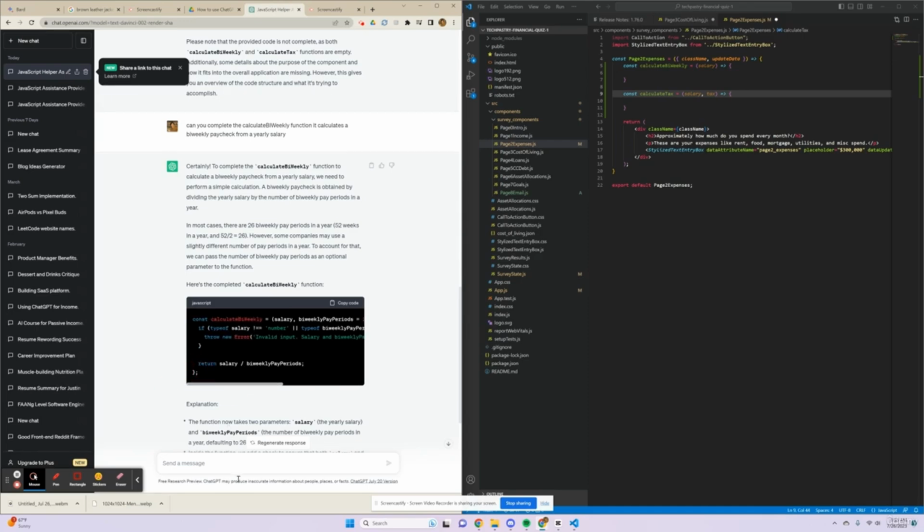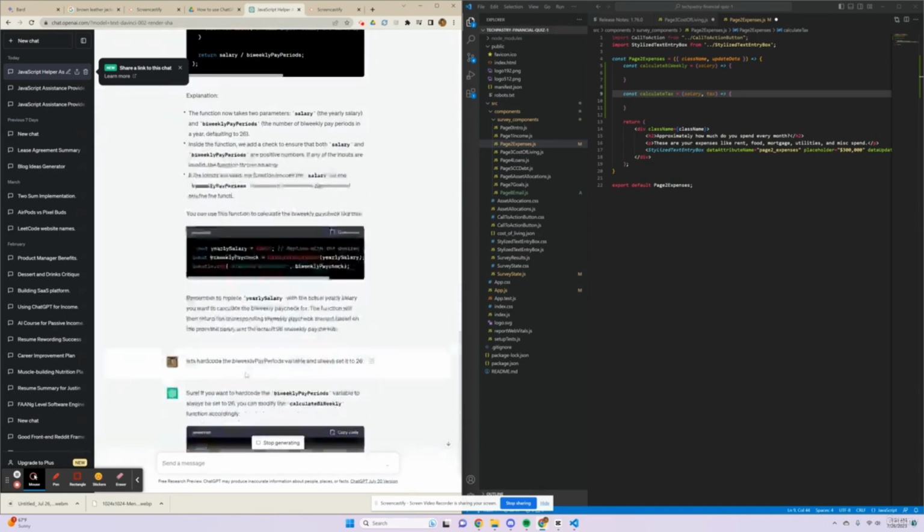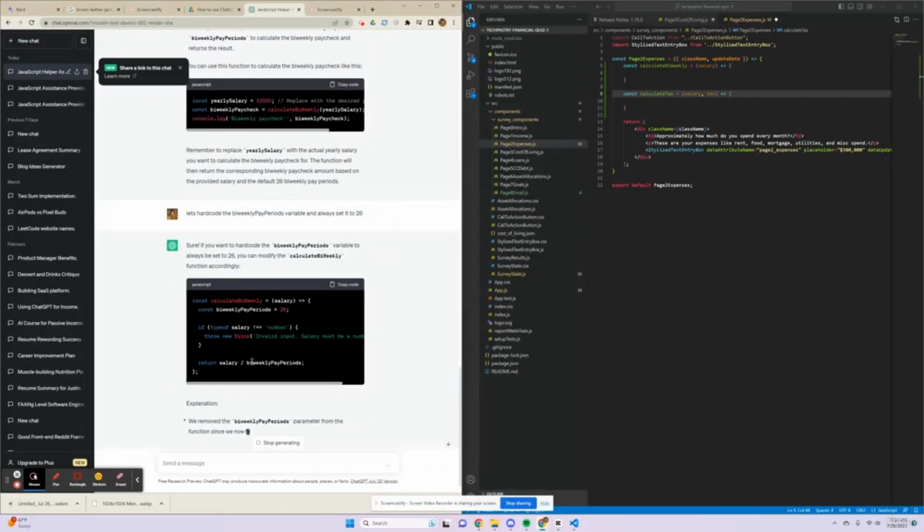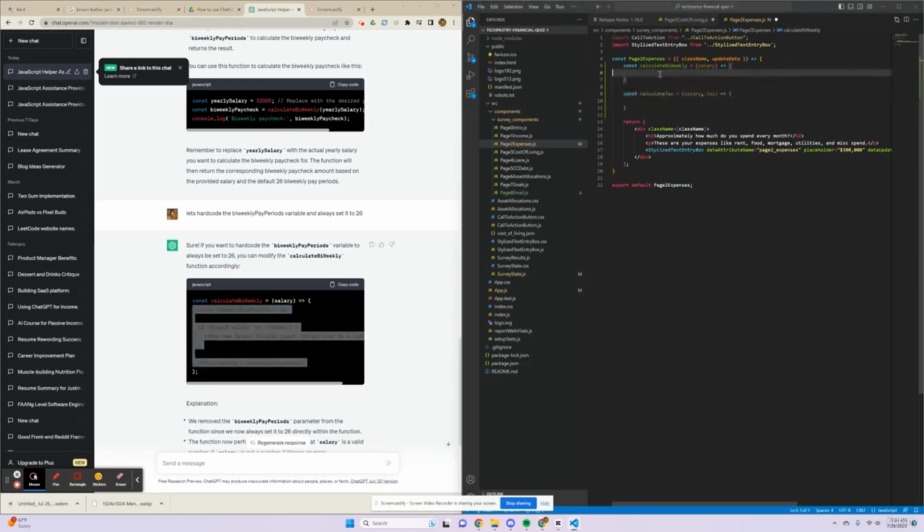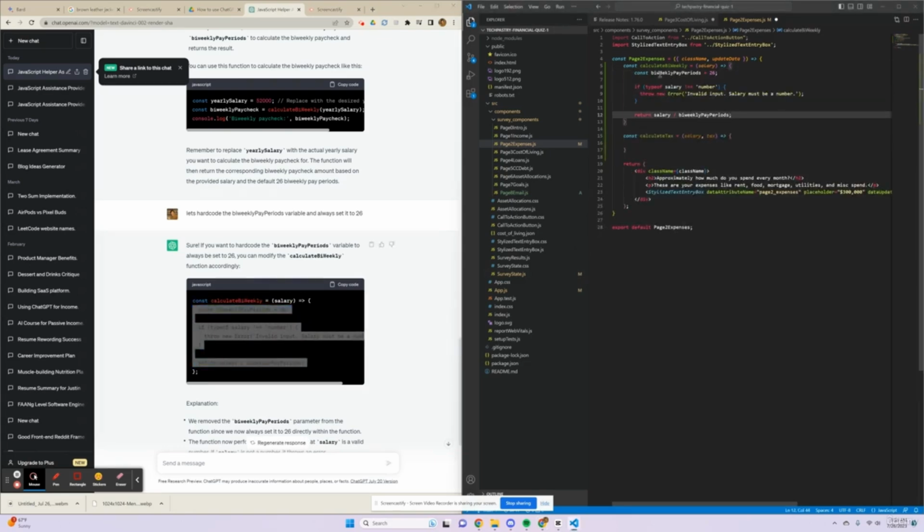If we wanted to clarify, we can say that let's hard code the biweekly pay periods variable and always set it to 26. So now we take the initial code and then we can clarify it and shorten it. So it still keeps the exception handling. I think that's fine. That's actually a good touch because we don't want salary to be a string because this operation will fail. So now let's calculate the calculate tax function.